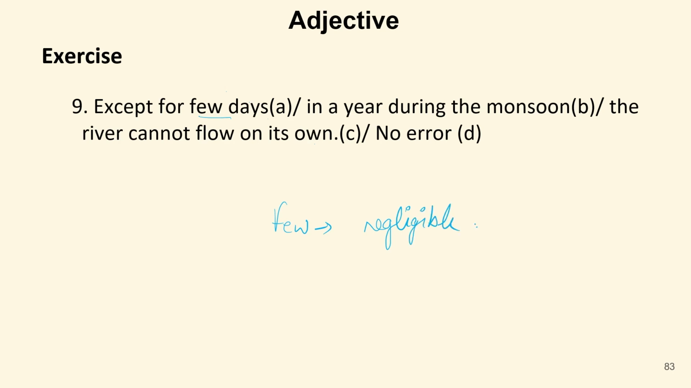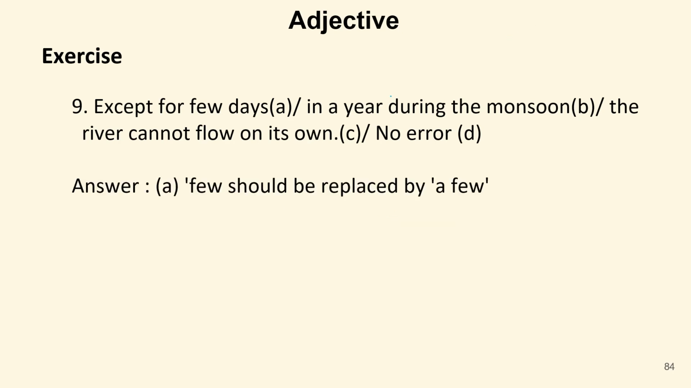Whereas we here want to state that except for some days in a year during the monsoon, the river cannot flow on its own. So here the correct sentence will be few should be replaced with a few. We use few in a negative sense, whereas a few in a positive sense. A few means some. A few states some. So except for some days or a few days. So it will be like except for a few days in a year during the monsoon, the river cannot flow on its own. So here few should be replaced with a few.